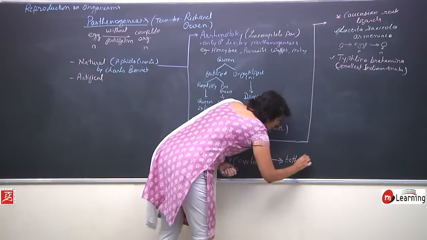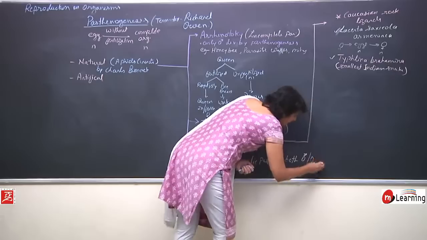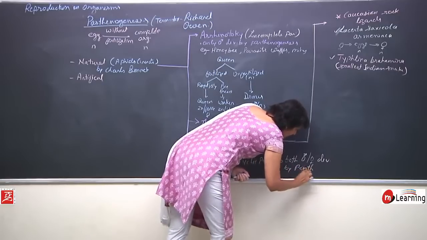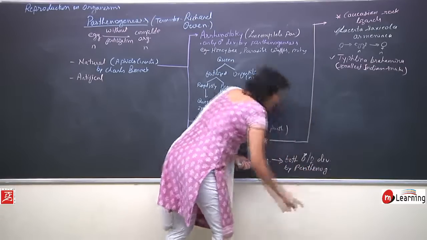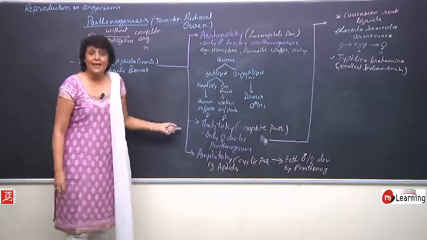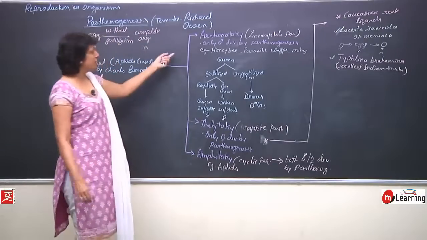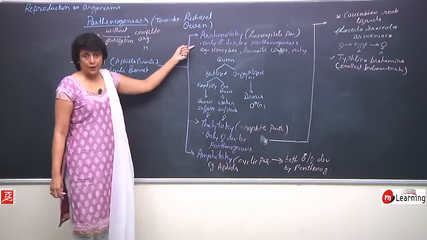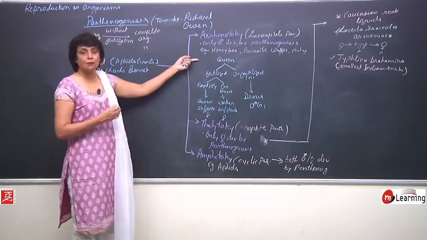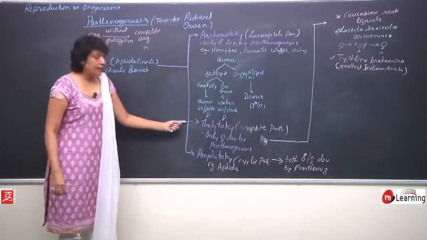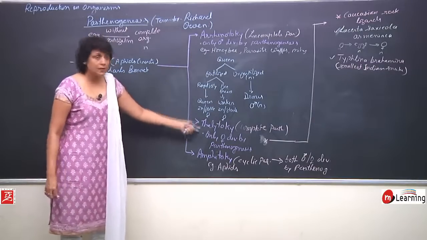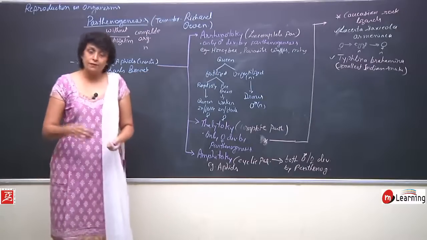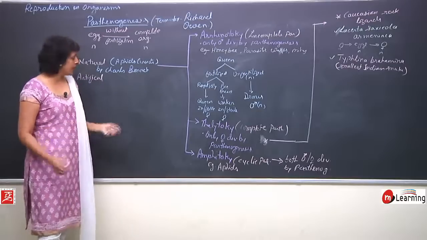So both males and females develop by parthenogenesis. So these are three naturally occurring methods of parthenogenesis. Arenotoky, where only males develop by parthenogenesis, which we see most commonly in bees and wasps. In case of thelytoky, only females. There are two very important examples. And amphitoky, which is seen in case of aphids, which is cyclic. So alternatively, both sexes can develop from it.